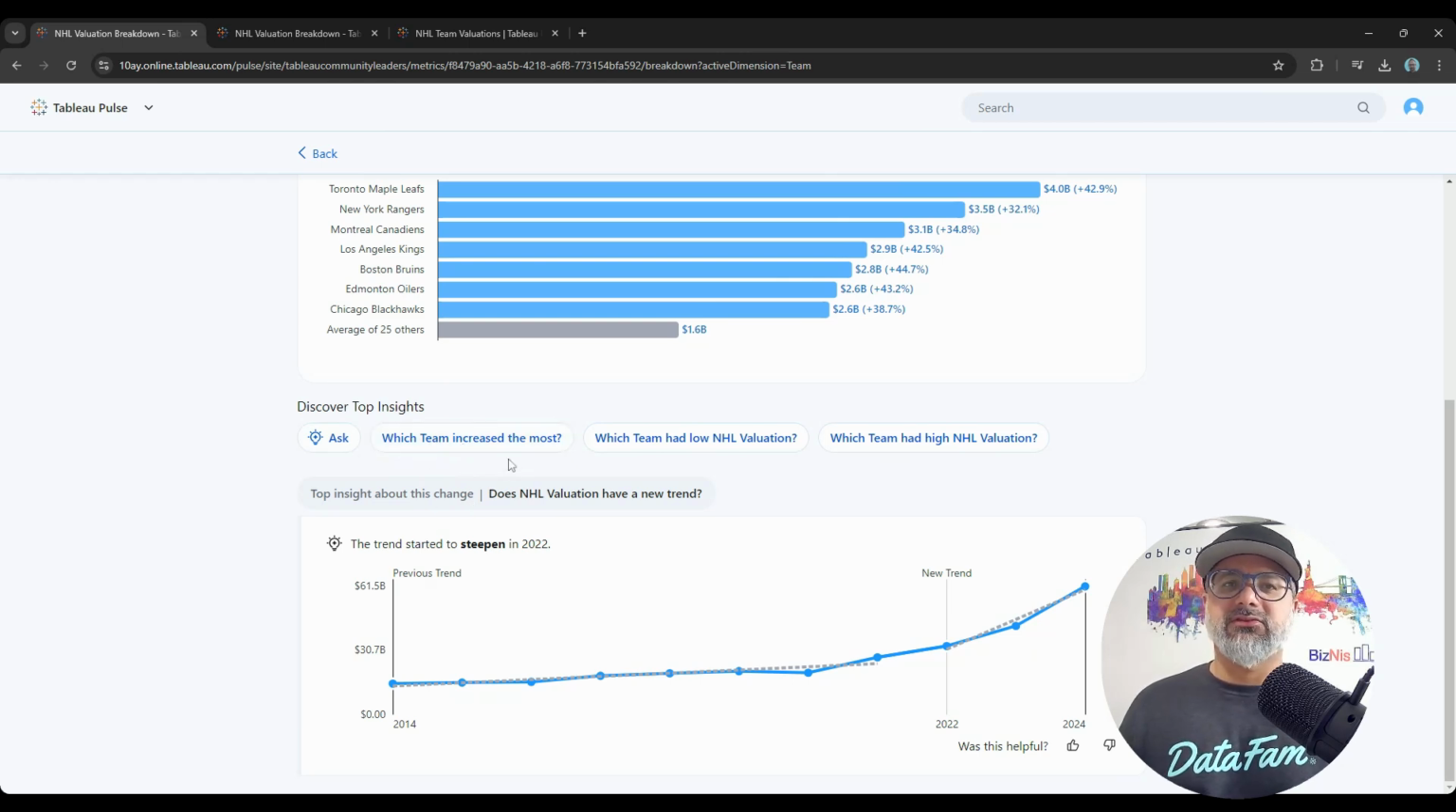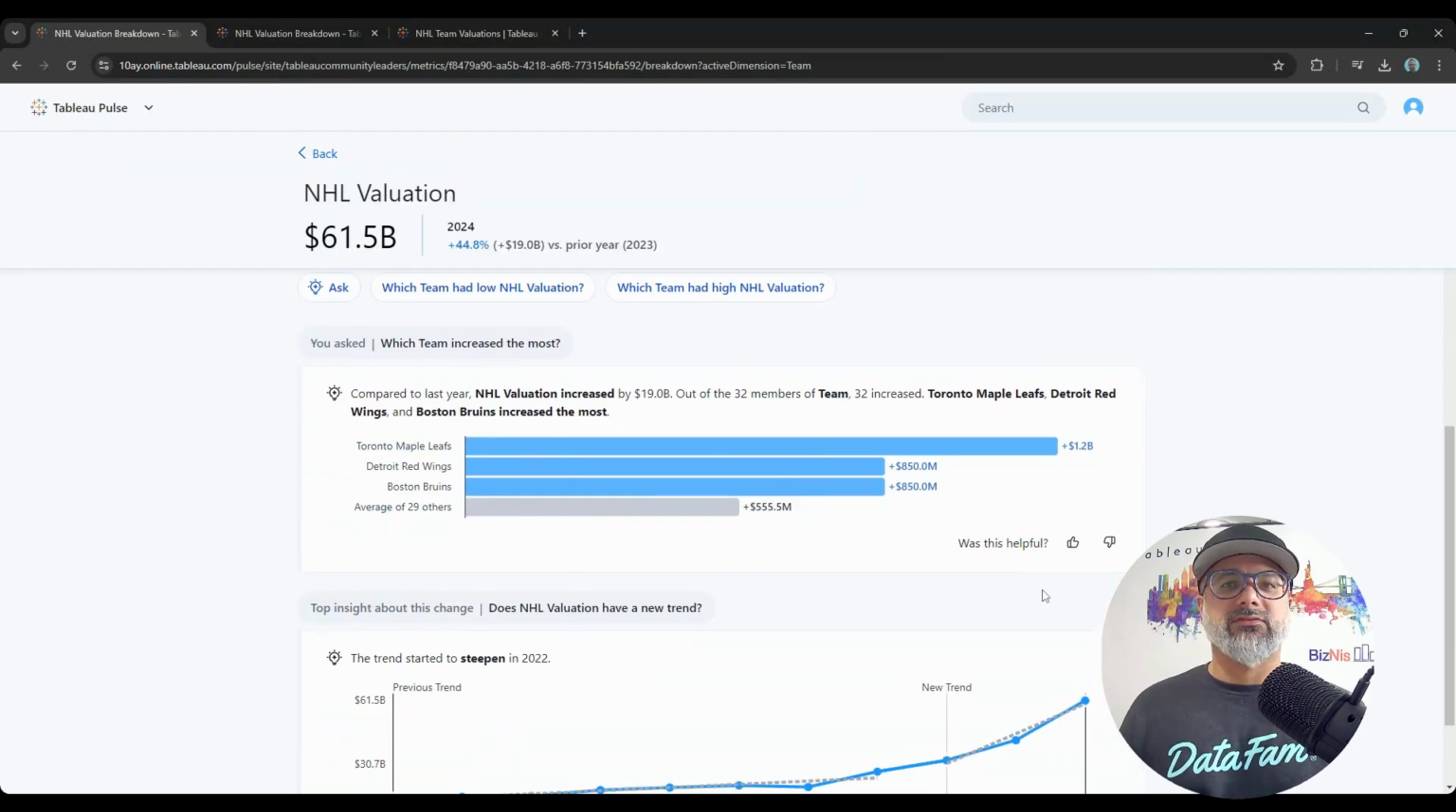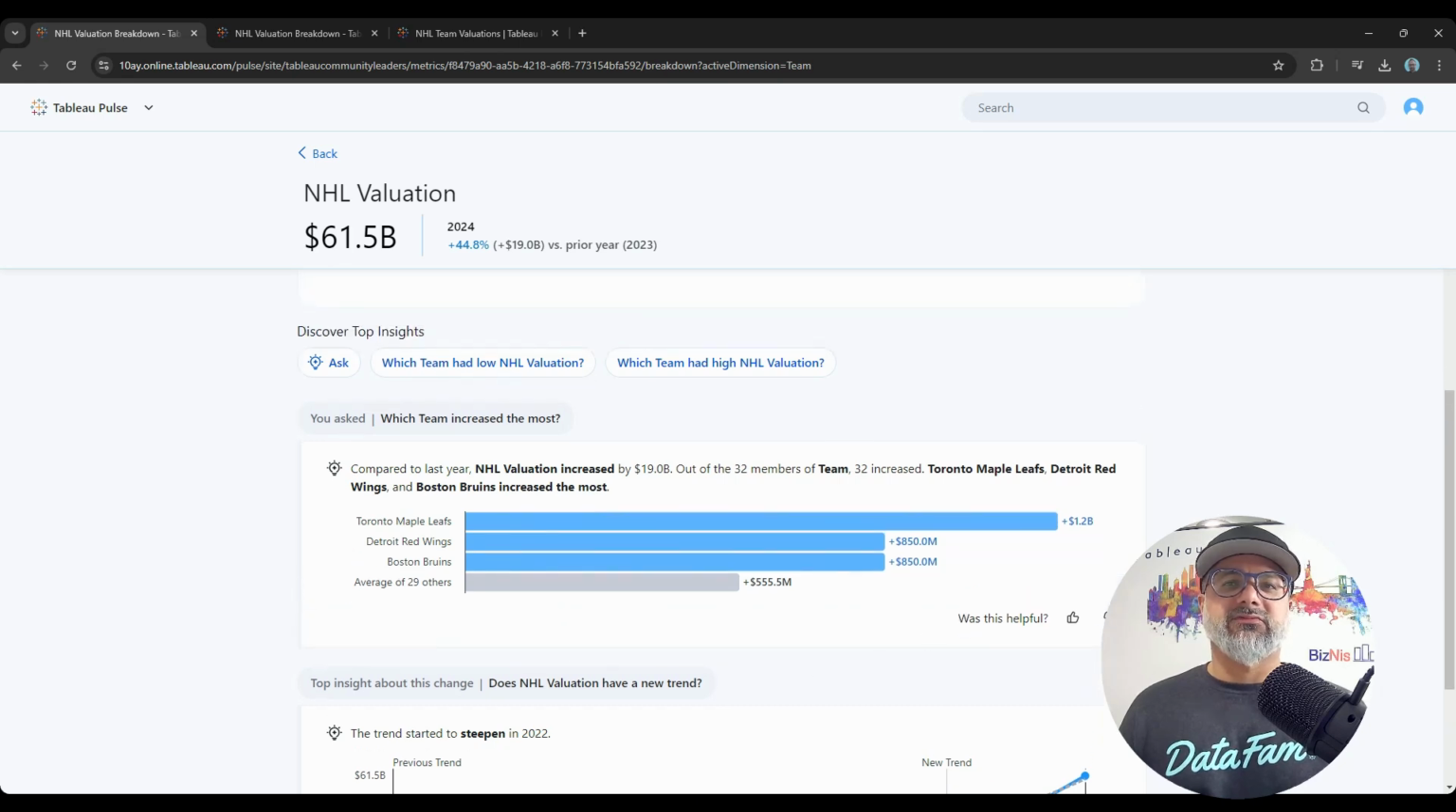So which team increased the most? Click here. It gives you an explanation. It gives you the top 3 teams, and then also tells you how much the value increased out of the 32 teams, and what those 3 teams are. Okay, so it provides some explanation. If you find this helpful, you can click that. If not, you can click on not helpful.